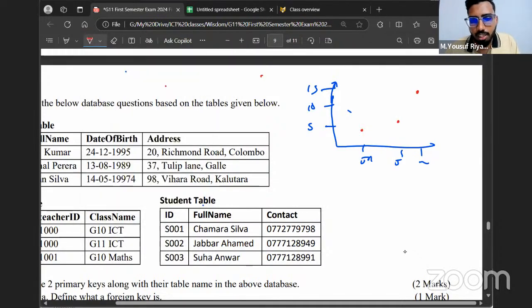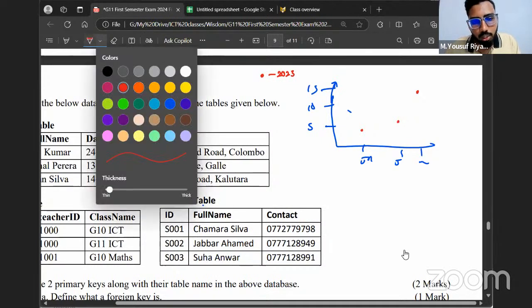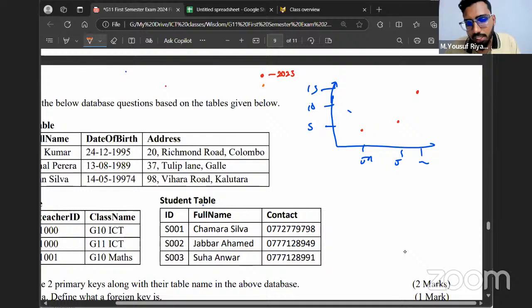And we'll say red represents 2023. To represent 2024, we might use a different color or a different shape. So in January 2024, we had 7. In February 2024, we had 7 as well. In March, we had a drop; it became 10. That is how the XY scatter chart would look. Is that clear?